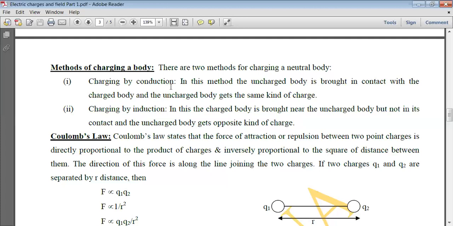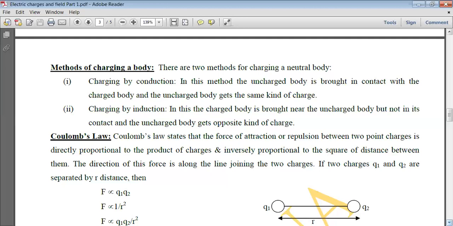In conduction, the charged body is brought in contact with the uncharged body, whereas in induction, the charged body is brought close to the uncharged body. In conduction, the uncharged body gets the same kind of charge as the charged body, whereas in induction, the uncharged body gets the opposite kind of charge.